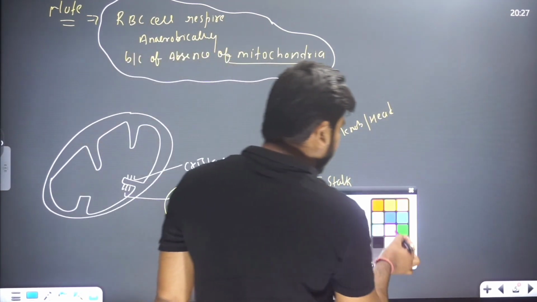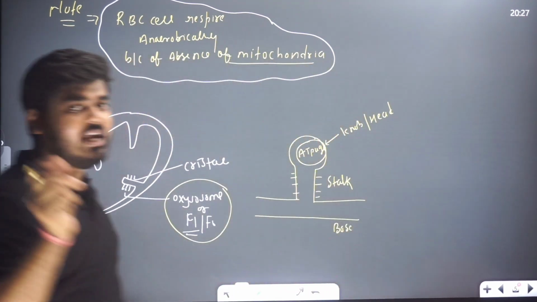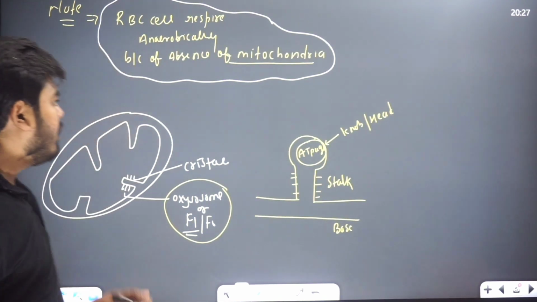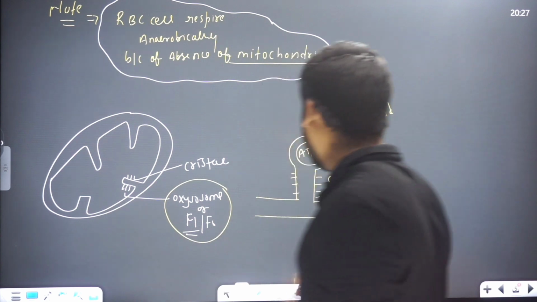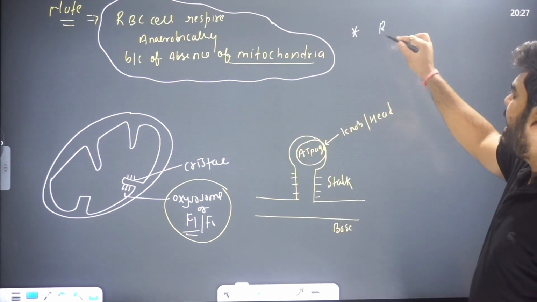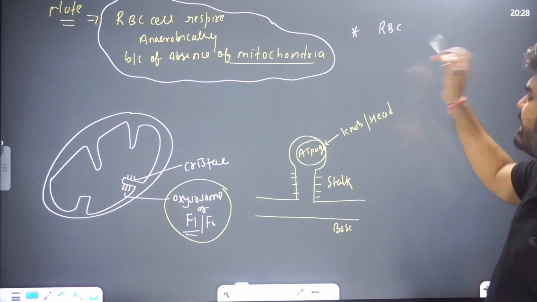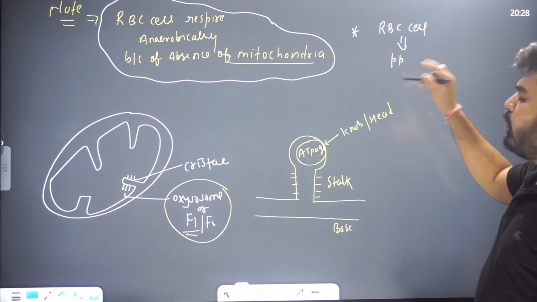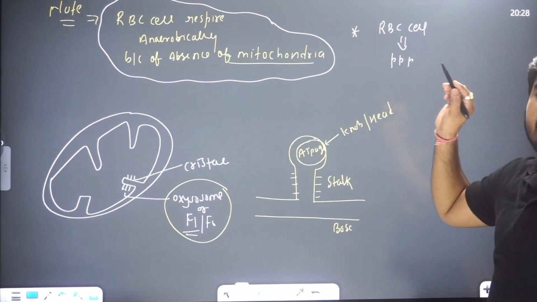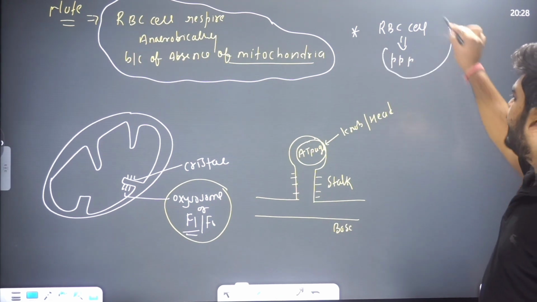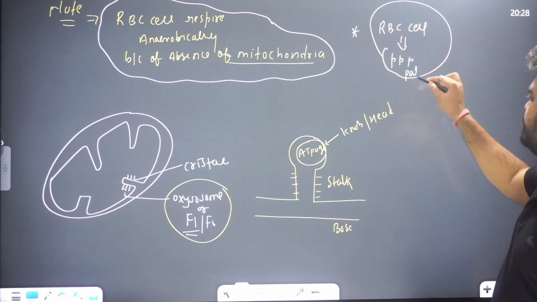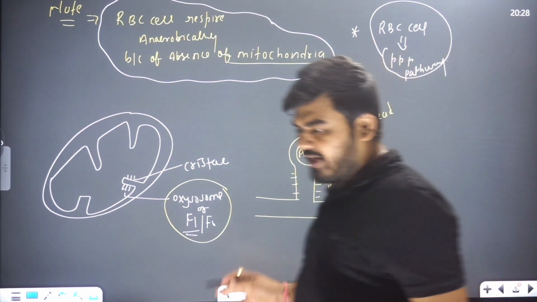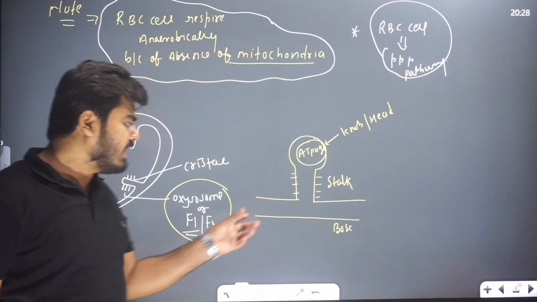RBC cell respires anaerobically. Now the next important point: if it respires anaerobically, how will energy be generated? So here, how will the energy generation happen, beta? The RBC cell respires by the pentose phosphate pathway, that is called the PPP pathway. Pentose phosphate pathway, this is the important point, right? It is called the PPP pathway. This is an important point regarding the RBC cell.